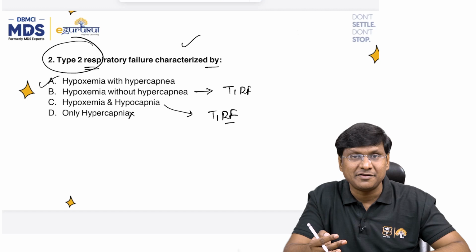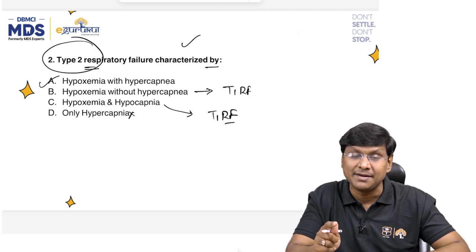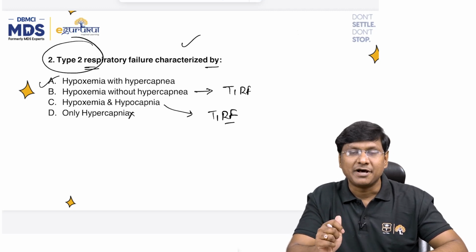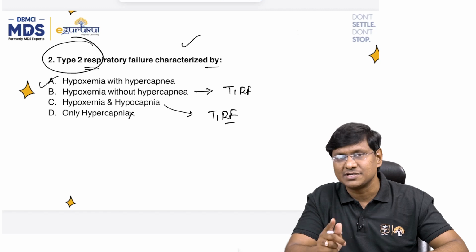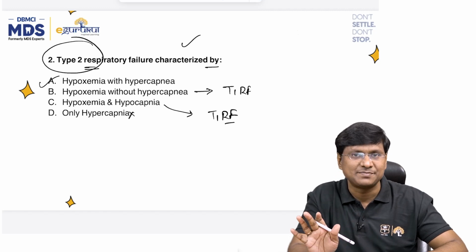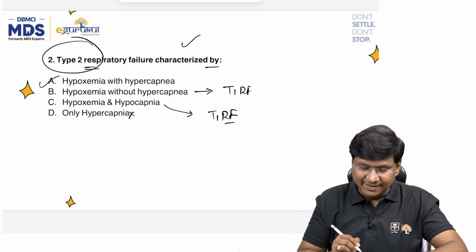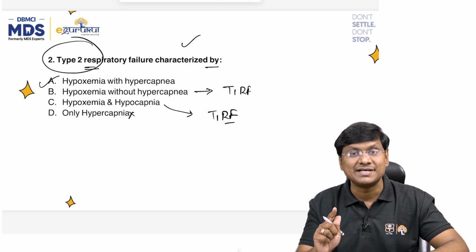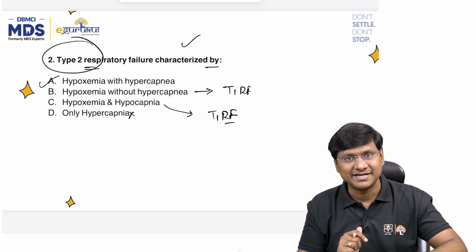And type 4 respiratory failure is due to cardiogenic shock, because of which there is decreased perfusion to the respiratory muscles, causing respiratory failure. So these are the 4 types of respiratory failure. But in type 2, you will have hypoxia as well as hypercapnia present, right? Next question.